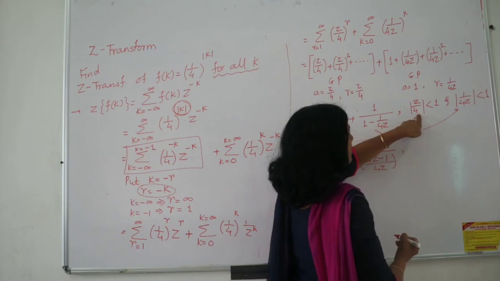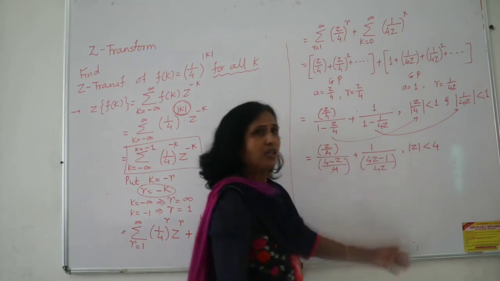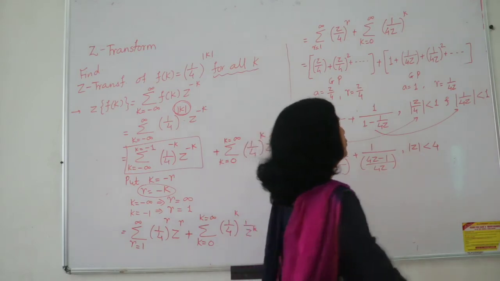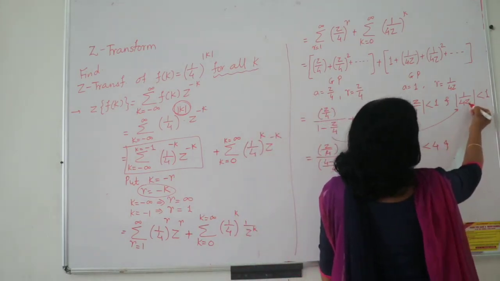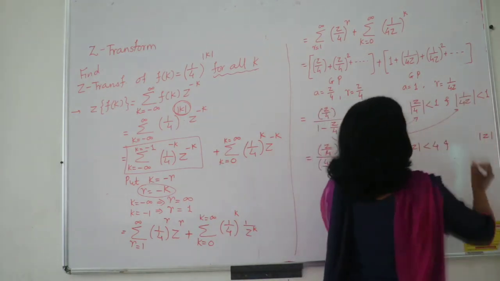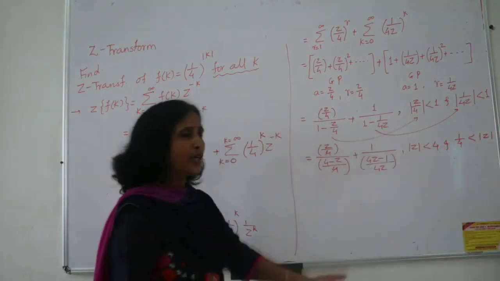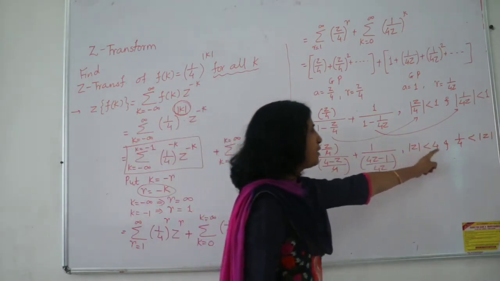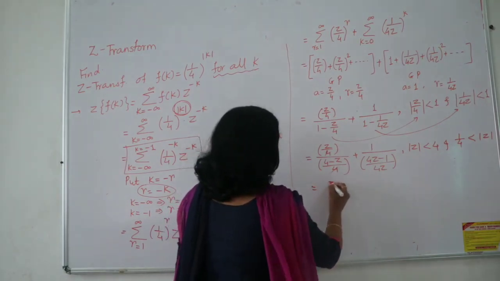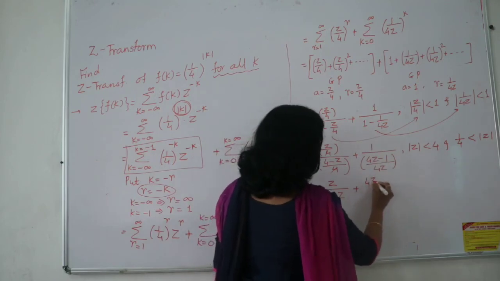So see now, 4 is divided by, when it comes here becomes multiplied by, mod z less than 4. Now modulus of 4 is 4 itself. Now z must be in the numerator, I have kept also. Now here mod z is in the denominator, so z will go here. So divided quantity is converted to multiplication. But what will be left here? 1 upon 4, and modulus of 1 upon 4 is 1 upon 4 itself. So 1 upon 4 less than mod z less than 4. These are the two ROCs of respective values. Now here you simplify. This will give me z upon 4 minus z. Denominator goes in the numerator.